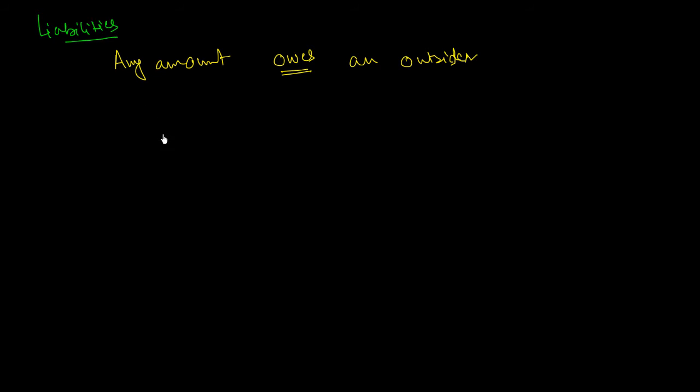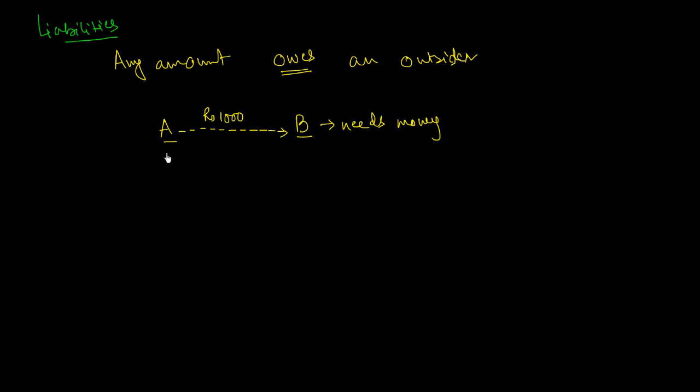Say we have two friends, one is A and the other one is B, and B needs some money. B needs money right now, but he does not have any money in his pocket. A has some spare money in his pocket. So B goes and asks A, listen A, will you be able to lend me some money? I need it right now. So A said okay, I will lend it to you. So finally A lends rupees, say 1000, to B, and B takes the money and uses it.